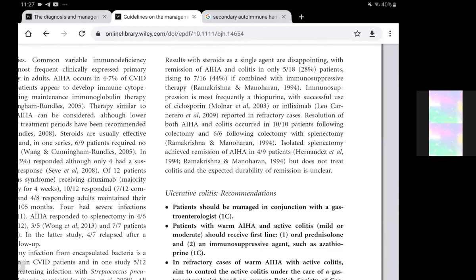Results with steroids as a single agent are disappointing, with remission in 5 out of 18 patients.